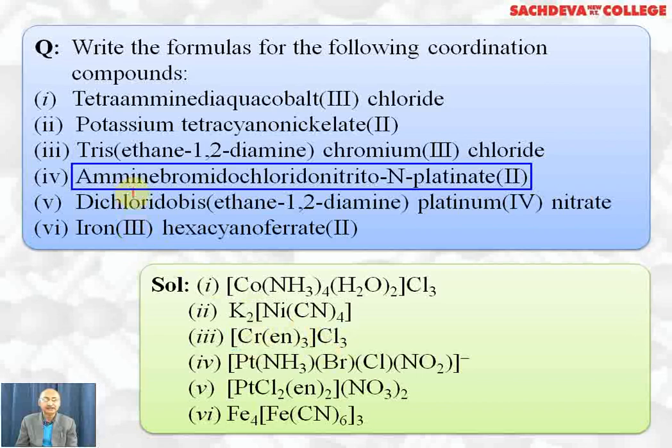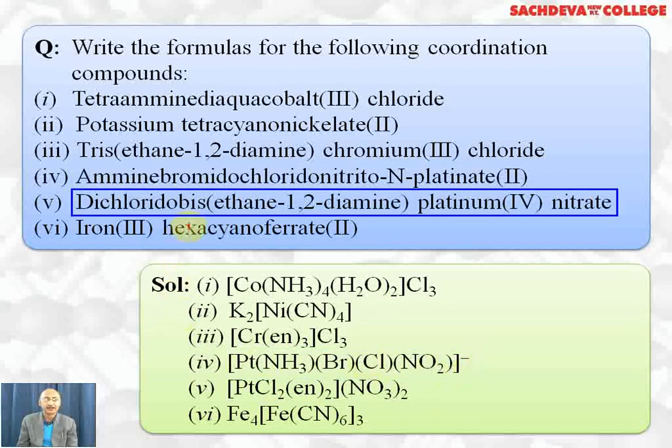The next one, amine NH3, bromido Br, chlorido Cl, nitrito NO2. Pt is plus 2, because Br is minus 1, Cl is minus 1, NO2 is minus 1, so there will be negative charge on the complex ion.